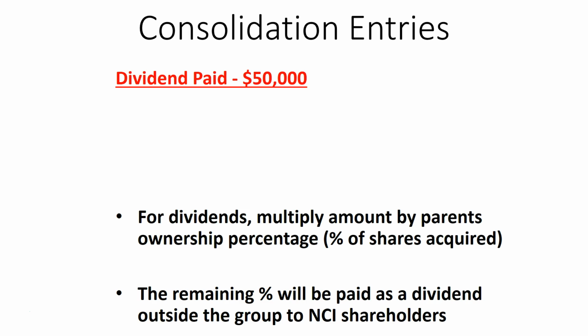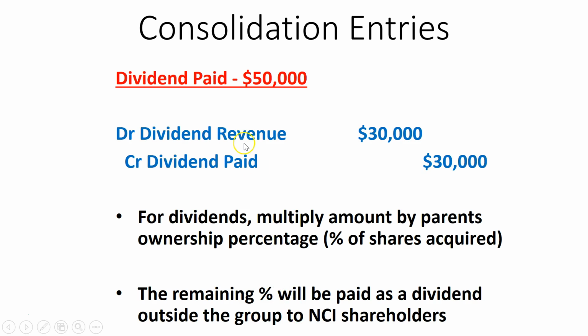So we only eliminate the dividend revenue equal to the amount of the dividend that the parent is going to receive. Here, the dividend paid for this example was $50,000. That comes off the financial statement information. And we know that the parent owns 60% of the subsidiary.